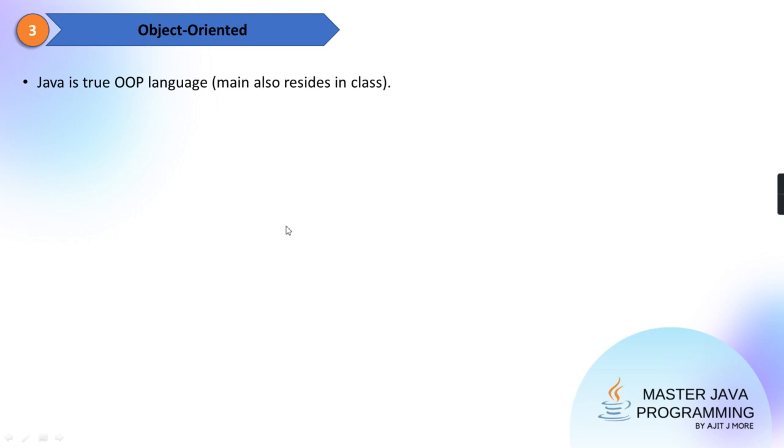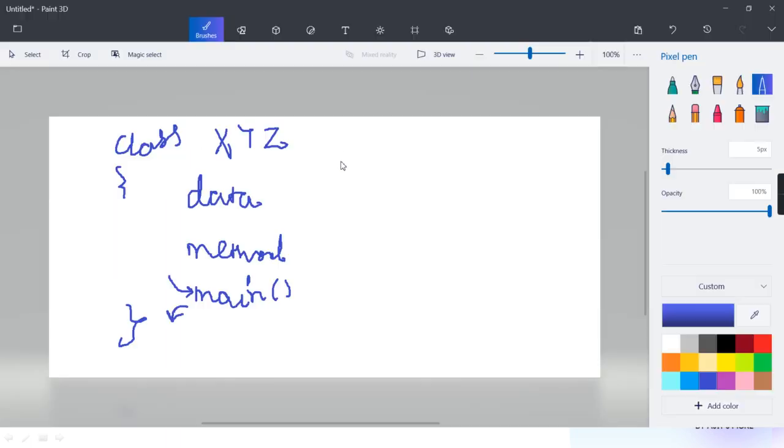So Java is a true object-oriented programming language, and Java people themselves, that is Sun Microsystems, have created hundreds of ready-made classes. So many classes they have already developed that the life of the programmer becomes easy, because the programmer doesn't have to develop all those things.